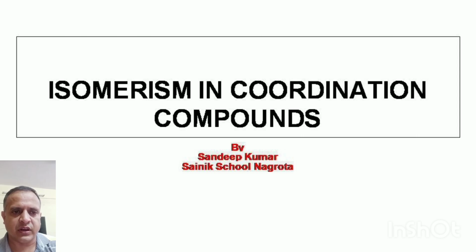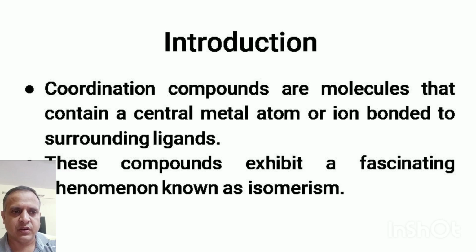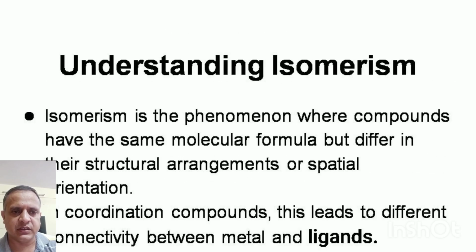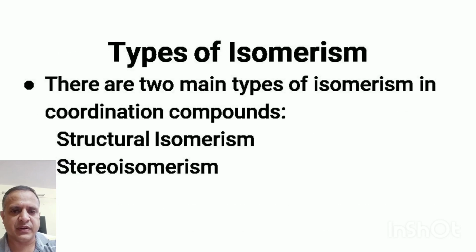Isomerism in coordination compounds. Coordination compounds have one metal ion at the center and it is bonded to different molecules or ions carrying at least one lone pair, called ligands. These coordination compounds show interesting properties. Isomerism is the phenomenon wherein compounds with similar formula display different properties.